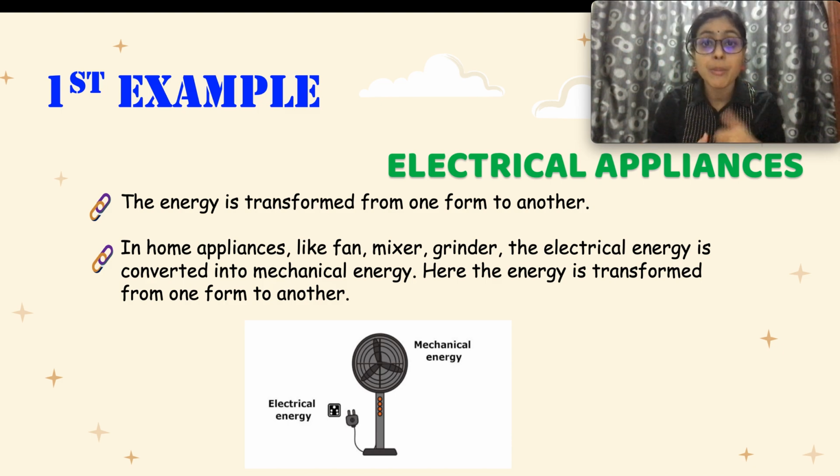When you flip on the switch of a lamp, the electrical energy is converted into light energy, which provides light for us.